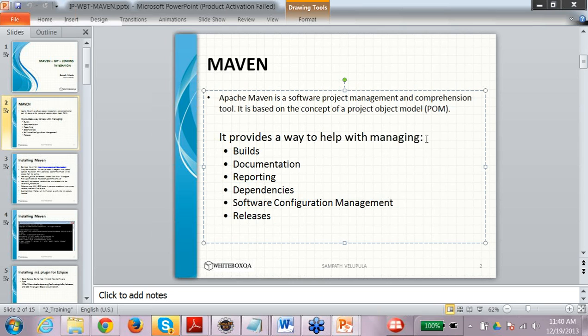It's not only a simple build tool, it's based on the project object model. It helps in managing builds, documentation, reporting, dependencies, releases, and lots of other things too. You can add the dependencies.